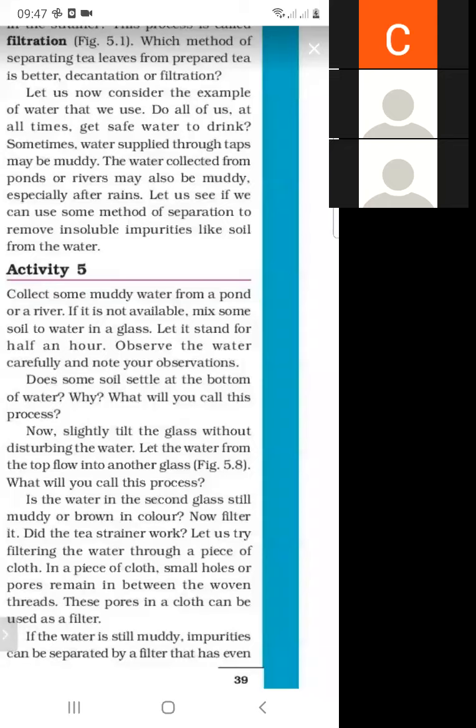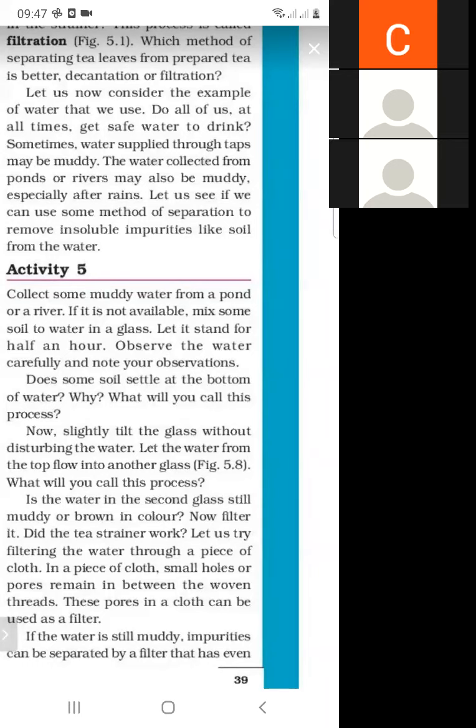Let us try filtering the water through a piece of cloth. So we can also filter it with the help of cloth. And if small holes are present in a piece of cloth, then the impurities can be separated. These pores in a cloth can be used as a filter.